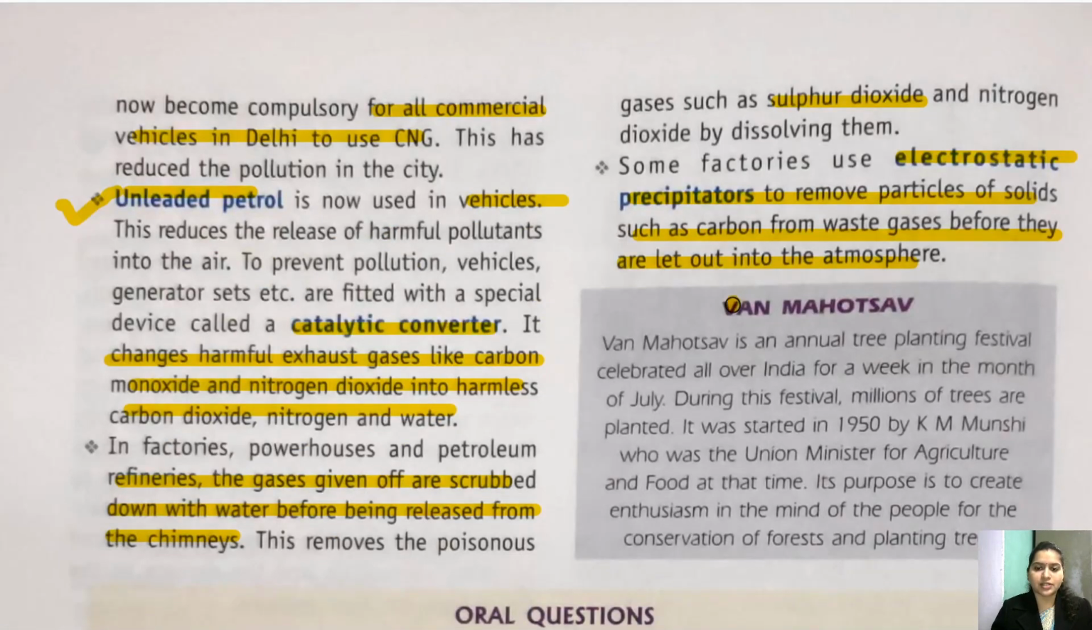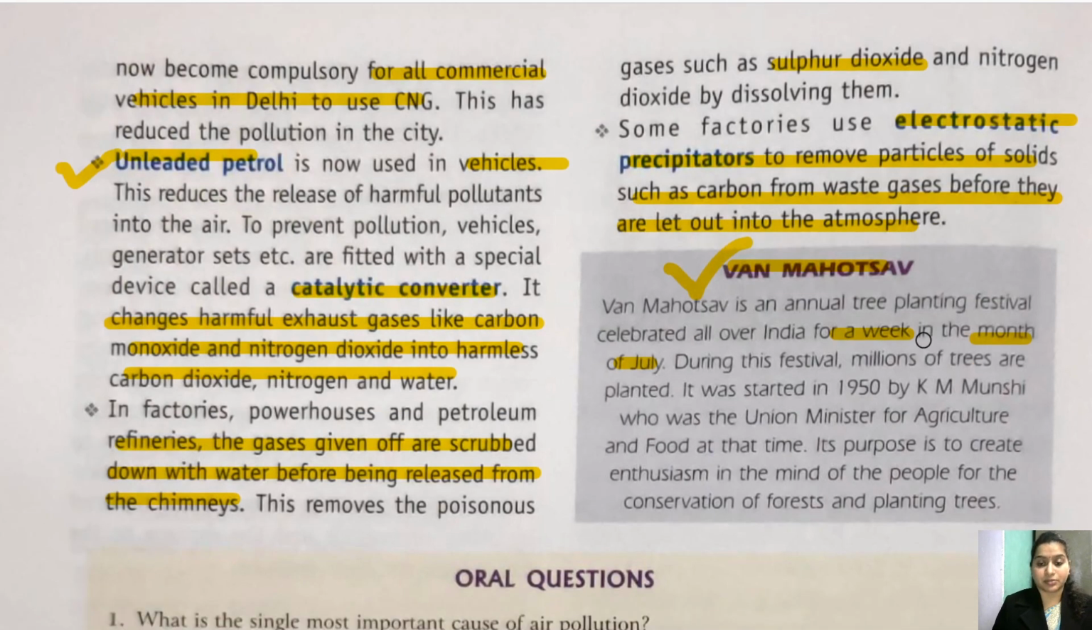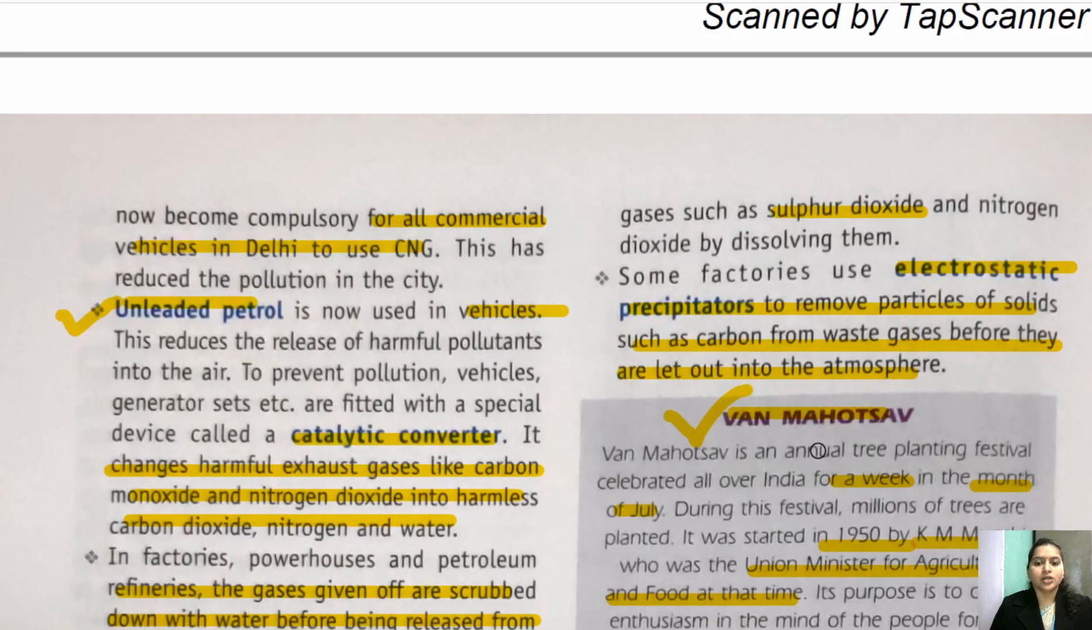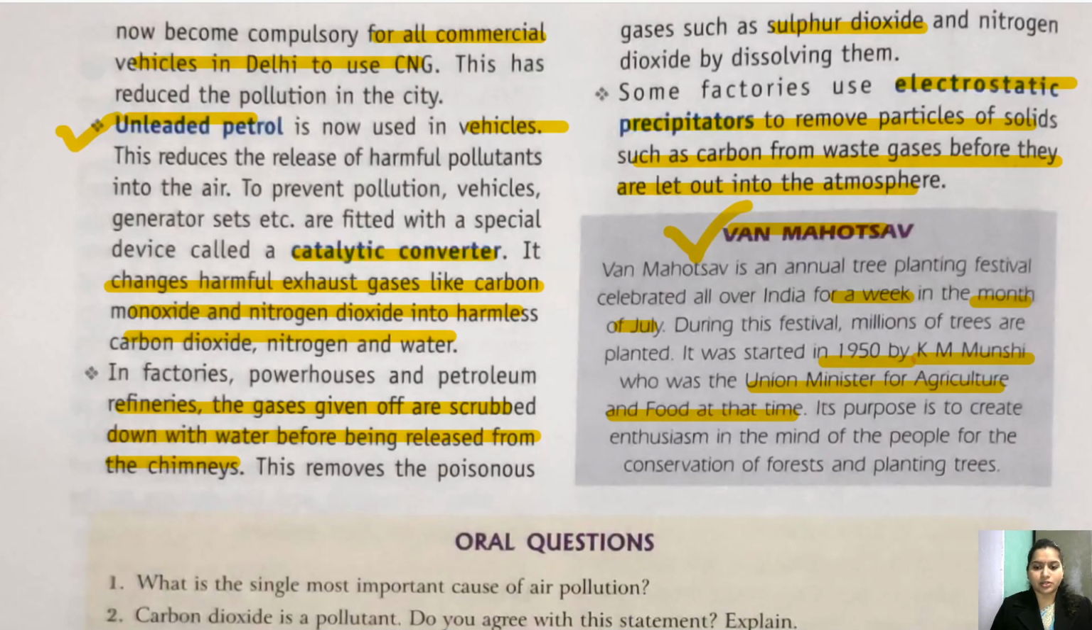Children, Van Mahotsav is celebrated every year in July for almost a week. So this you should know, that Van Mahotsav is celebrated where trees are planted. It was started by K.M. Munshi in 1950, who was the Union Minister for Agriculture and Food at that time. Okay, so that was about this chapter.